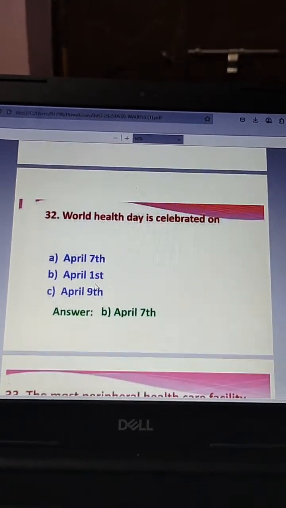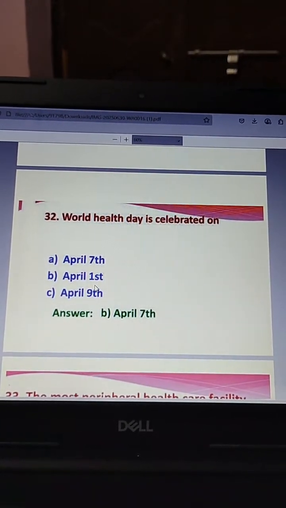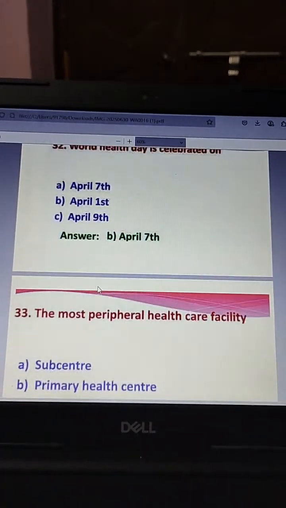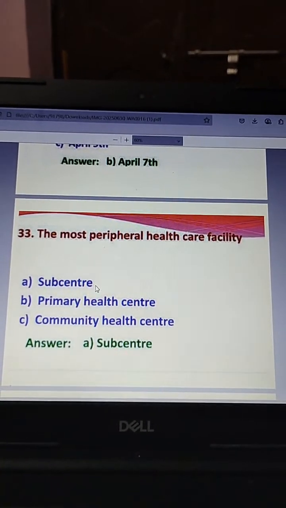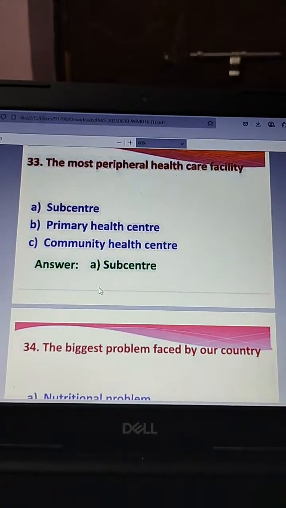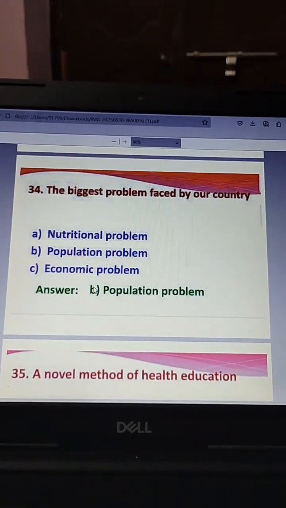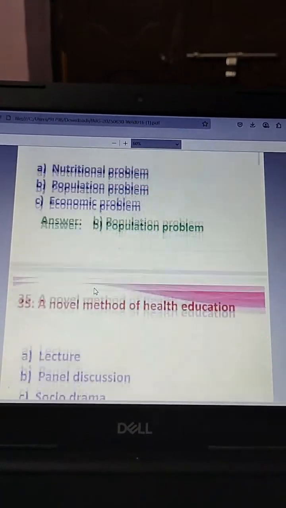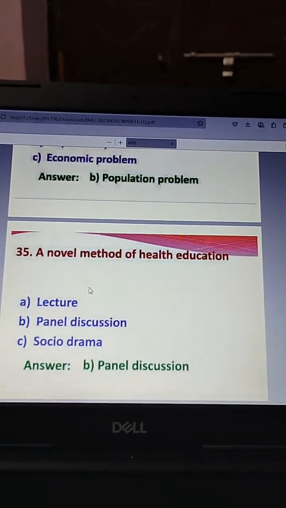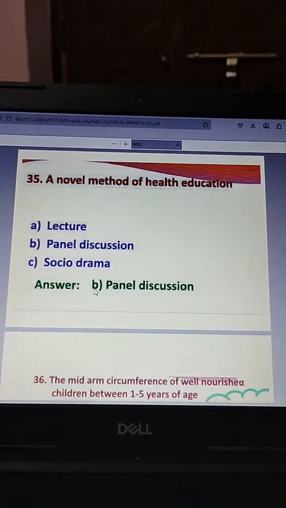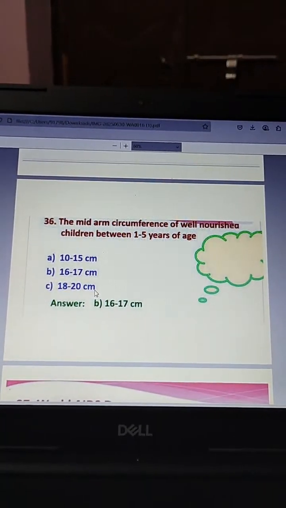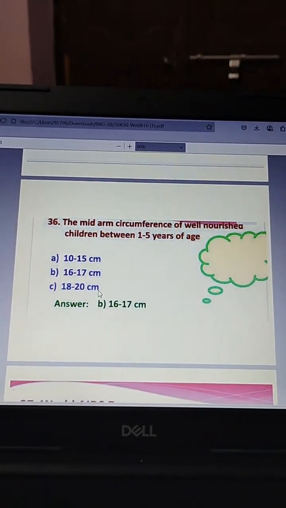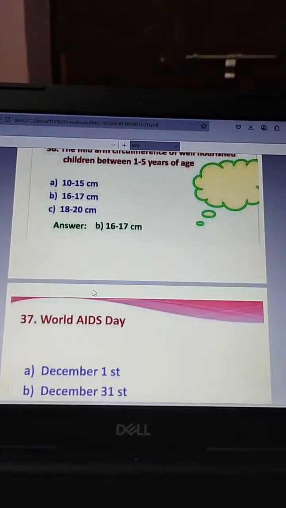The next, 7th April is celebrated as World Health Day. And next one, sub-center is the most peripheral healthcare facility. Then population problem is the biggest problem faced by our country. Then next, panel discussion is a novel method of health education. The next one, 16 to 17 centimeter is the mid-arm circumference of well-nourished children between 1 to 5 years of age.